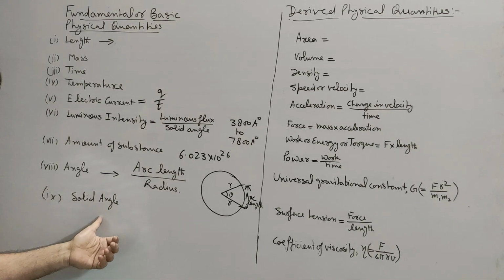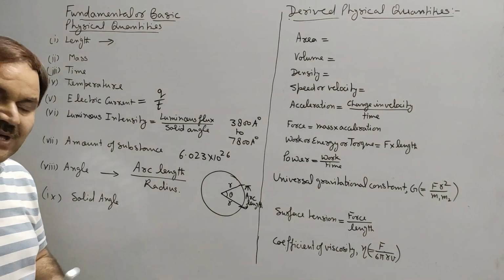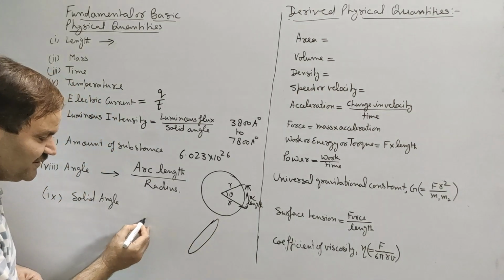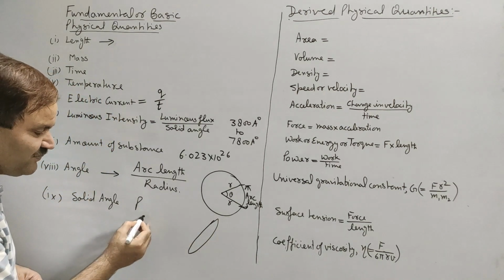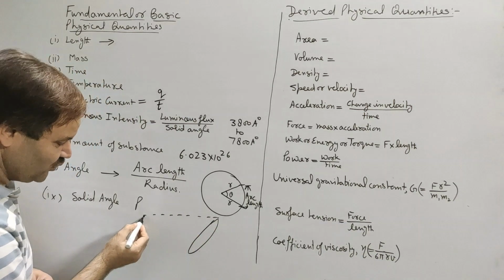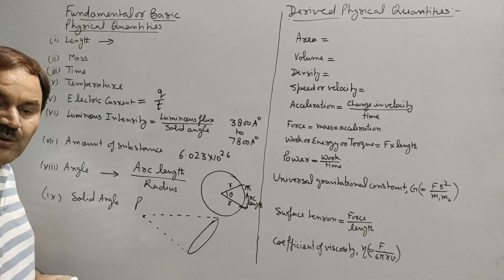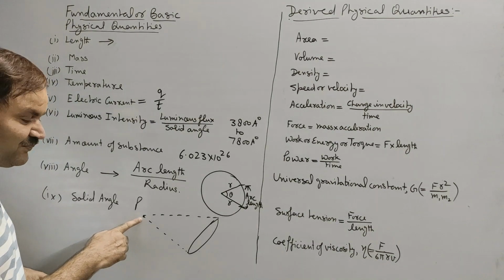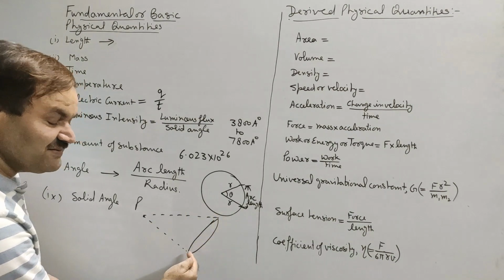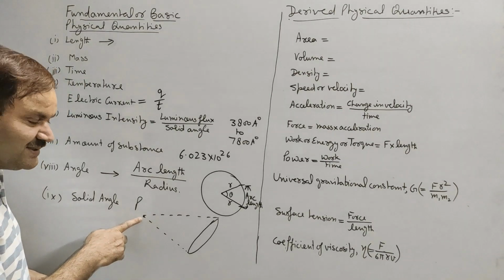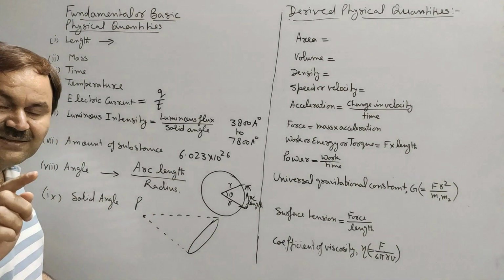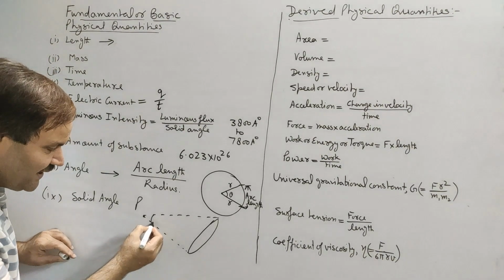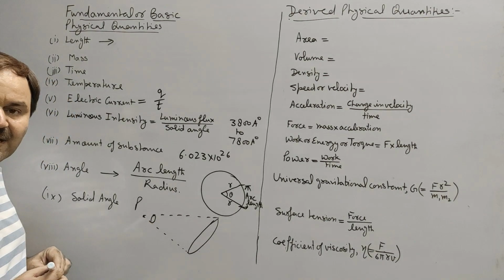Next is solid angle. Solid angle means a three-dimensional angle, and this solid angle subtended by a surface at a point, say P, will be obtained by joining all points lying on the periphery of this surface with point P. If we join all points lying on the periphery of this surface with point P, then we will obtain a conical figure, and that conical figure will make a three-dimensional angle at its apex.